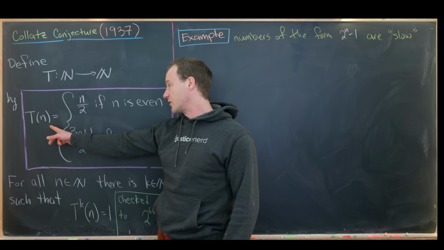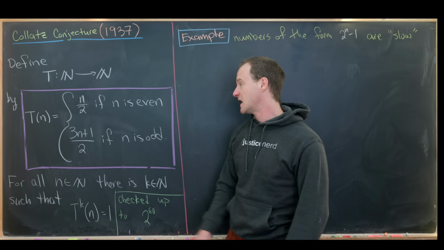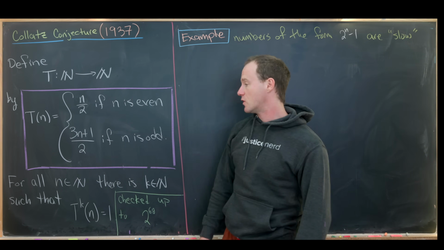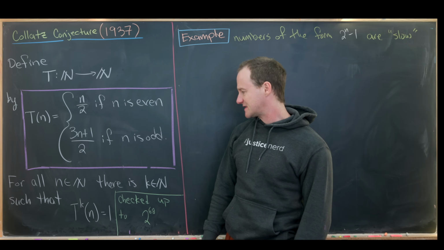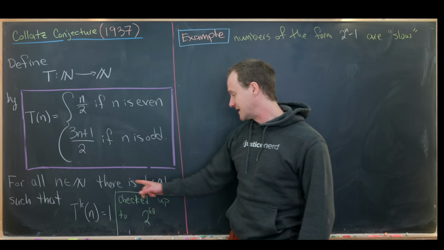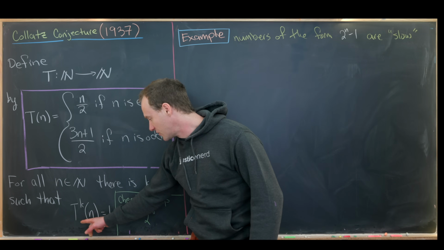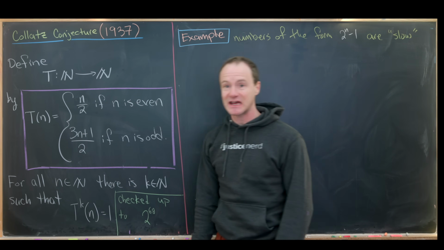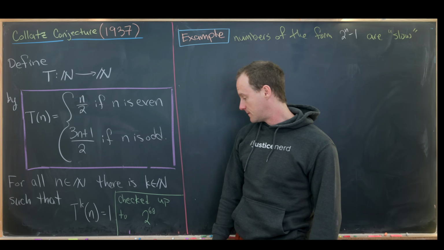T evaluated at n is n over 2 if n is even, and it's (3n plus 1) over 2 if n is odd. And then what the conjecture says is that for all n in N, there is a k in N, where if we evaluate n k times with the function T, we end up at 1.